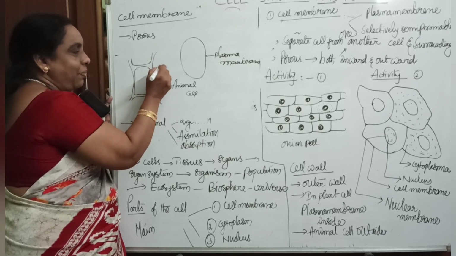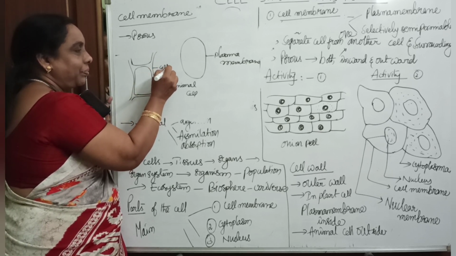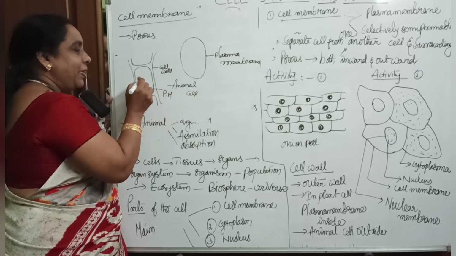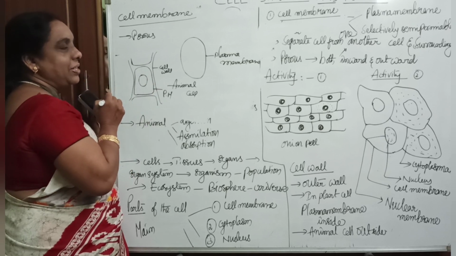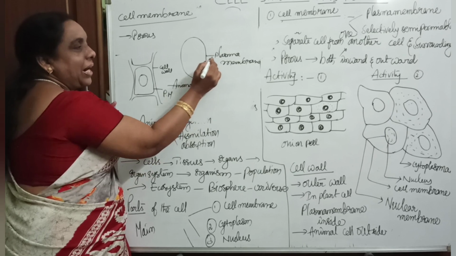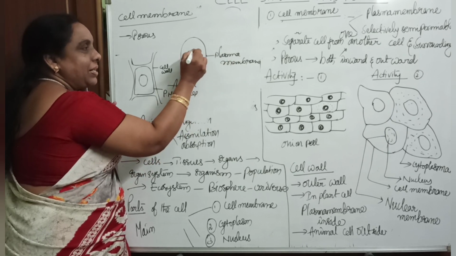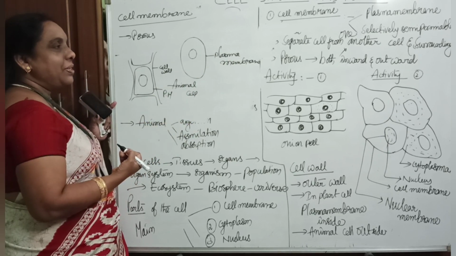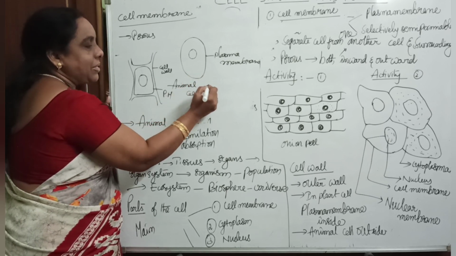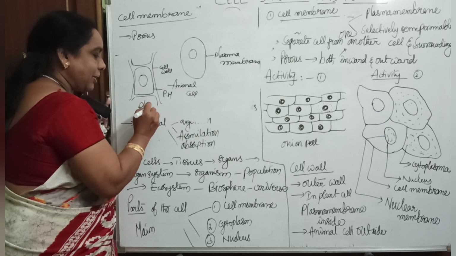This is the cell wall, and this one is the plasma membrane. Then inside we can see the nucleus. This is an animal cell. There is no cell wall, they have only the plasma membrane, and in the center part we see the nucleus. This is an animal cell, and this is a plant cell.